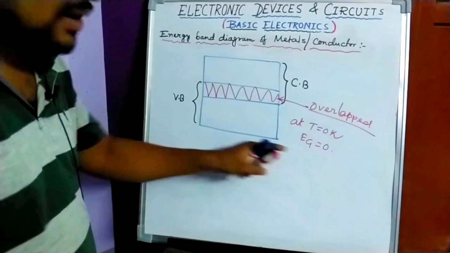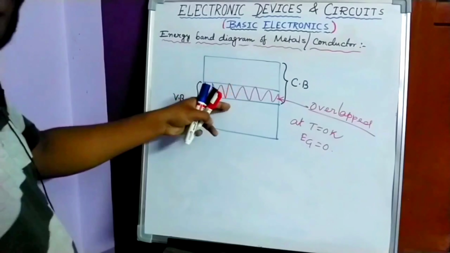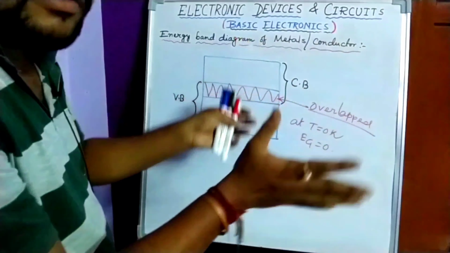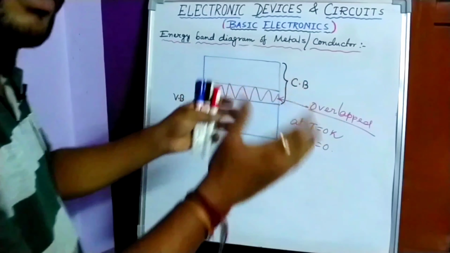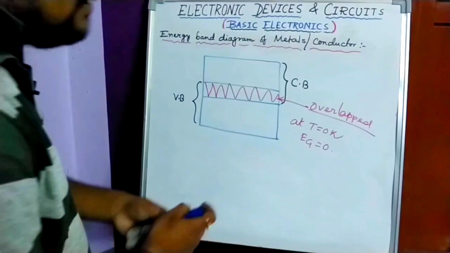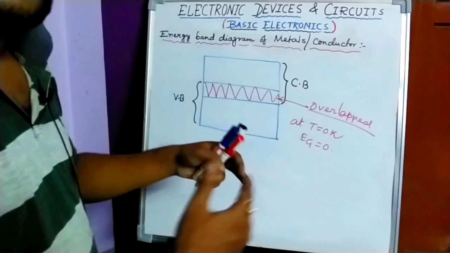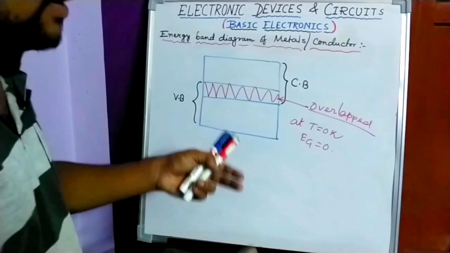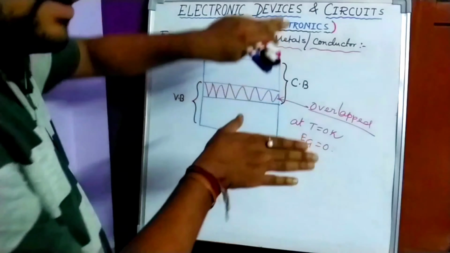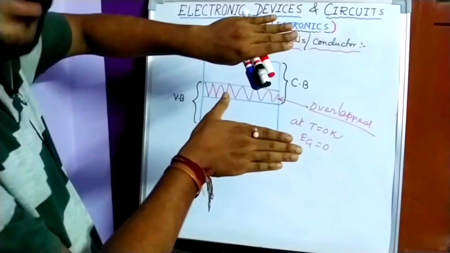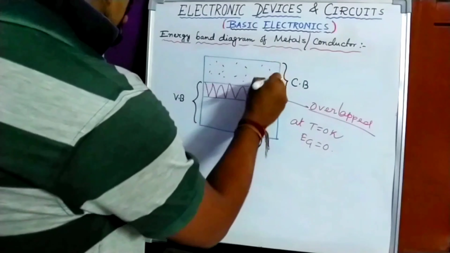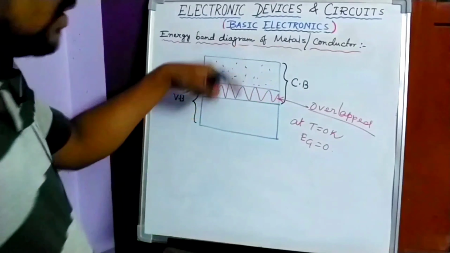As there is no gap, electrons are already present in the conduction band. That means free electrons are always available in the conductor, right? So that's why even at 0 Kelvin a conductor can conduct electricity. But in case of semiconductor it is not possible, because in a semiconductor there is a gap between conduction band and valence band.